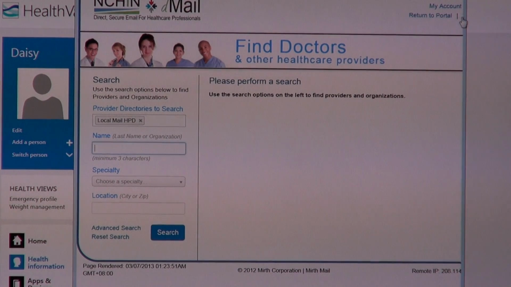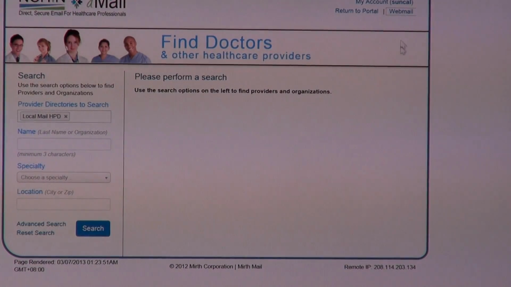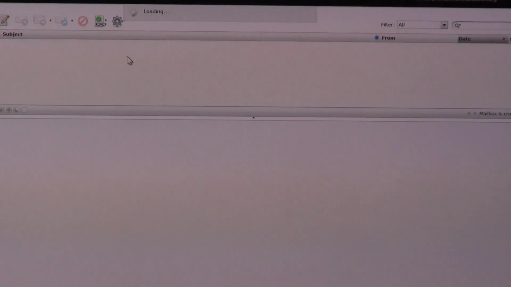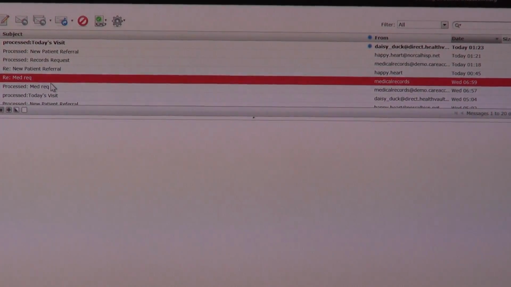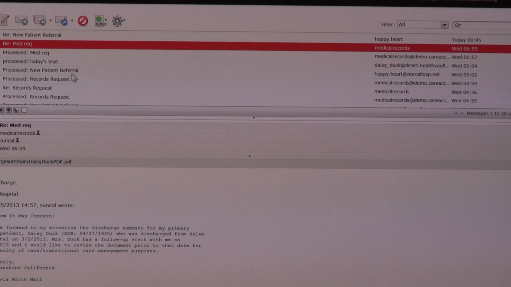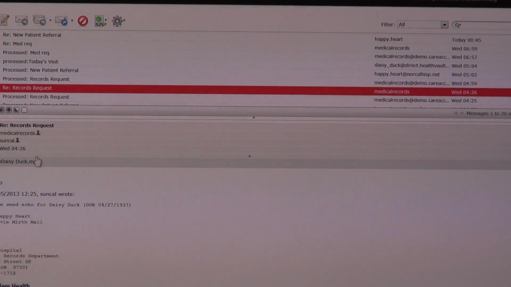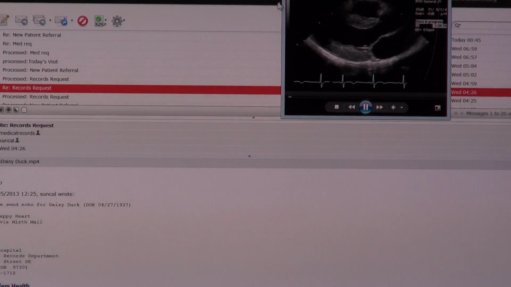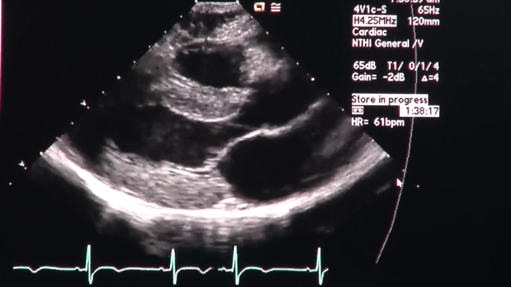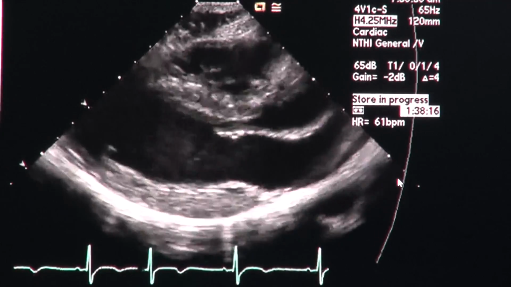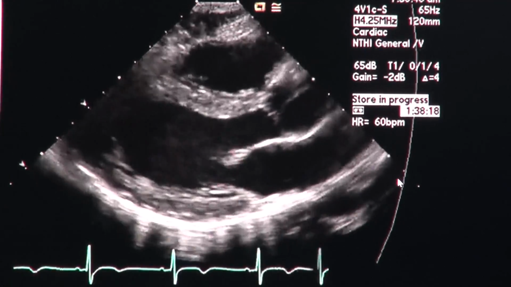What Salem Medical Records sends back to him is not only the echocardiogram report, but also the actual 4D echocardiogram MP4 file. It takes a minute, just a minute to download. And Dr. Hart is now able to view the 4D echocardiogram video for Daisy Duck.